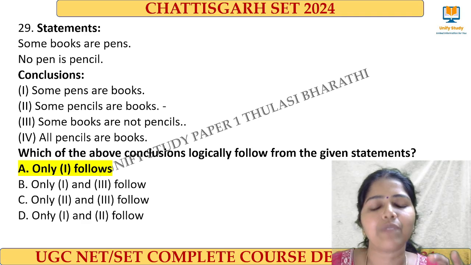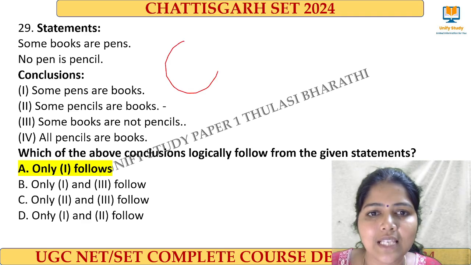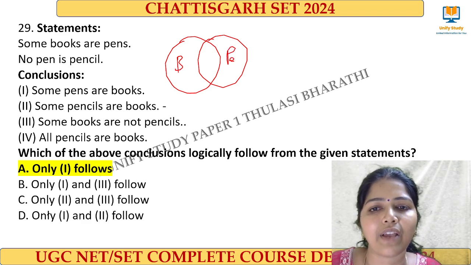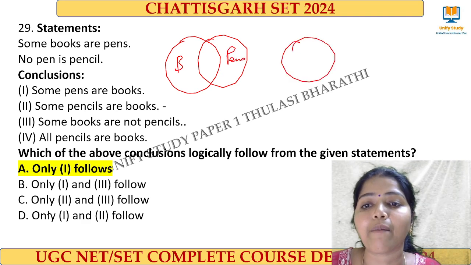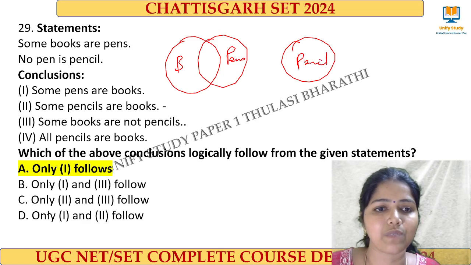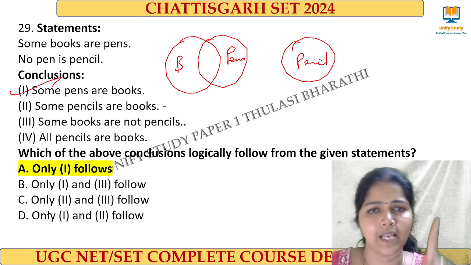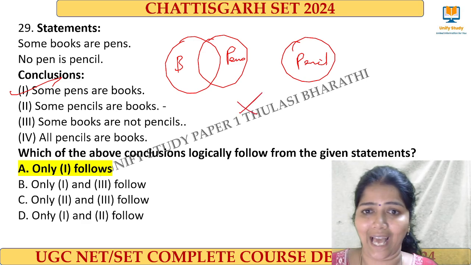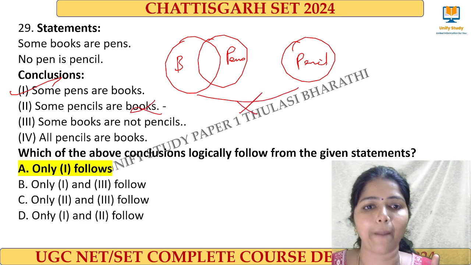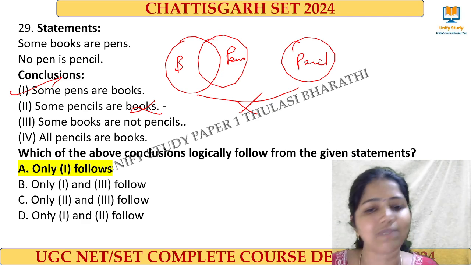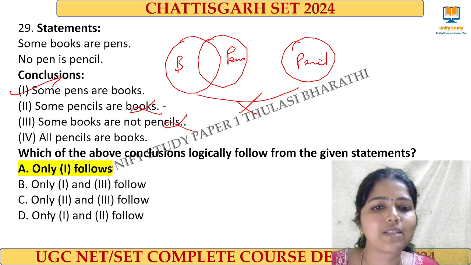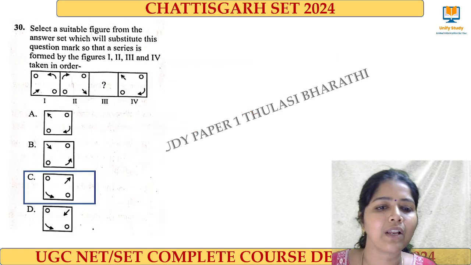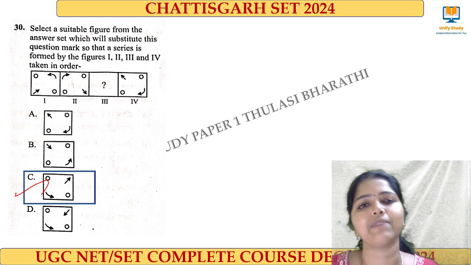And the next one, this is also the same type of logical reasoning question. Some books are pens, and then they have again given that no pen is a pencil. So pencil will come out. When we compare this, only this option will come because some pens are books is possible. Some pencils are books, it's not possible because there is no direct link between books and pencils, so this will not come. Some books are not pencils will also not come. All pencils are books will also not come. Only one option is the right answer. Next one, for this question, according to me, option C will be the right answer.